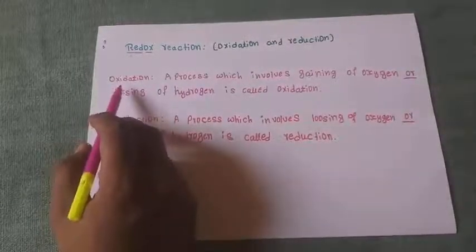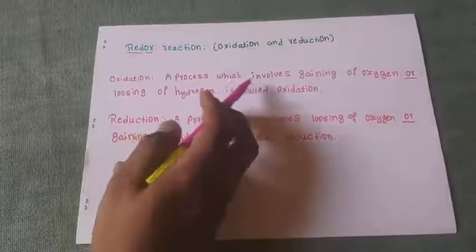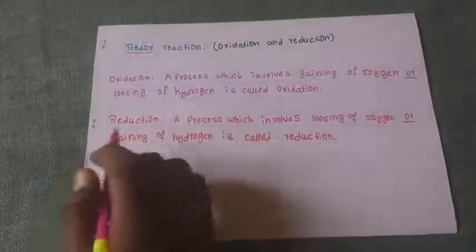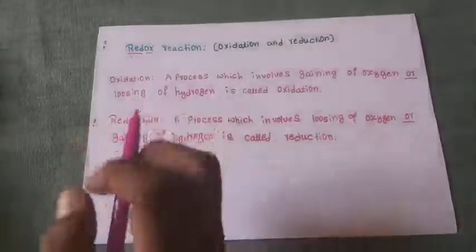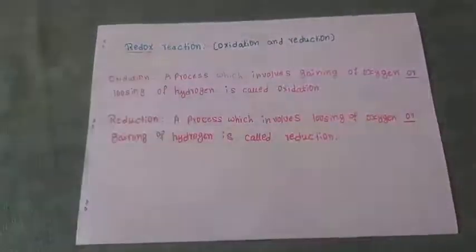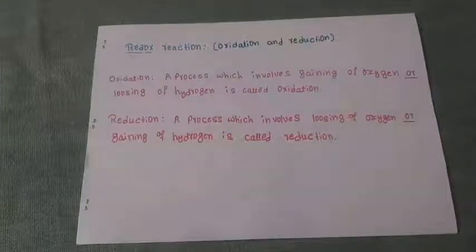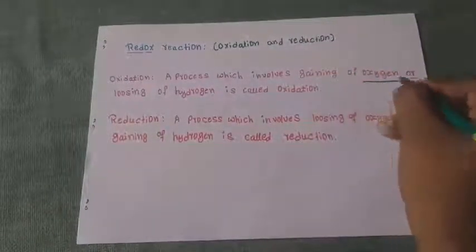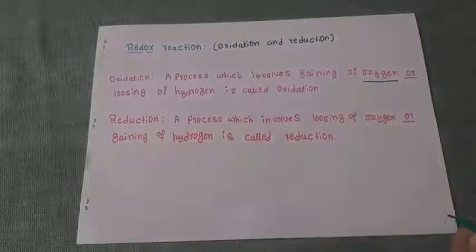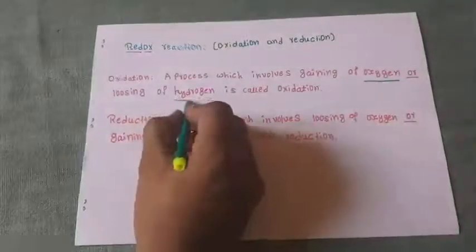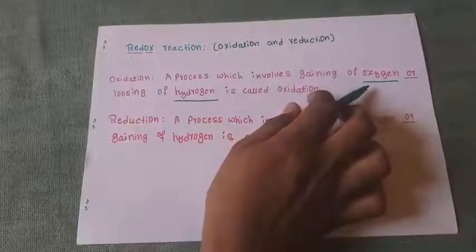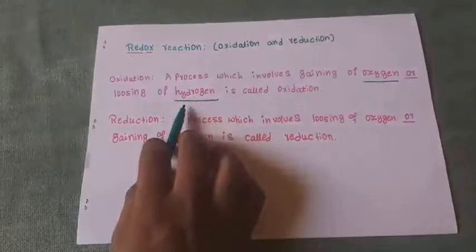The definition of oxidation is a process which involves the gaining of oxygen or losing of hydrogen. When a reaction takes place, if it involves gaining oxygen, that is, if it accepts or gains oxygen, or otherwise it loses hydrogen, then we call it oxidation.